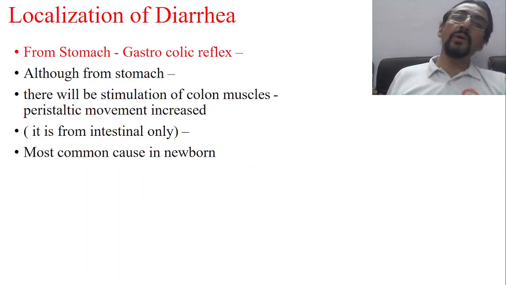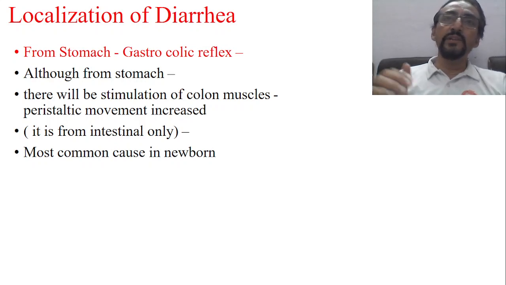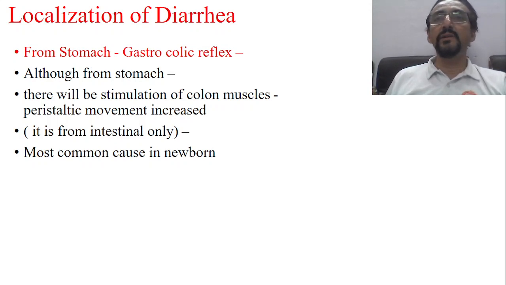Okay, now localization of the diarrhea is important. Whenever you have diarrhea, from actually which part of the body the diarrhea is coming. We know diarrhea is definitely a disease related to the GIT. So the pathology starts from the GIT itself, whatever may be the cause. There is some disturbance in the GIT, then only the diarrhea starts.